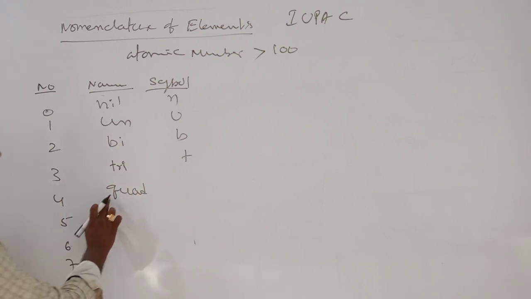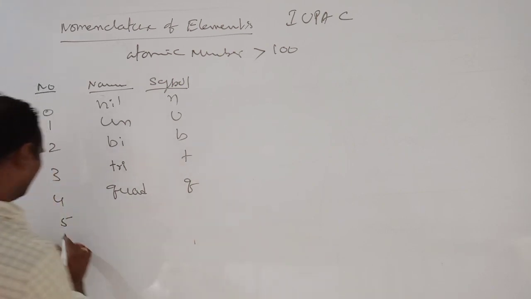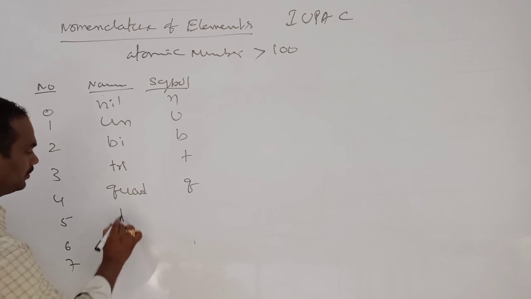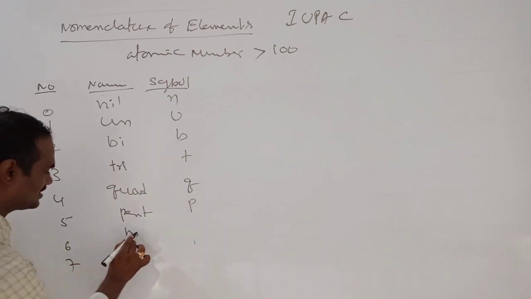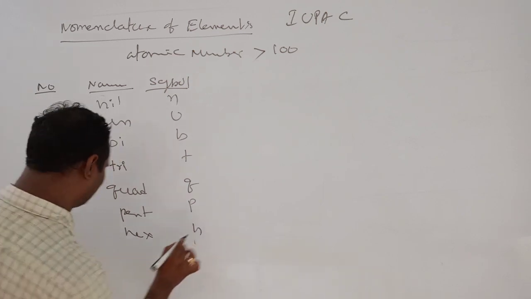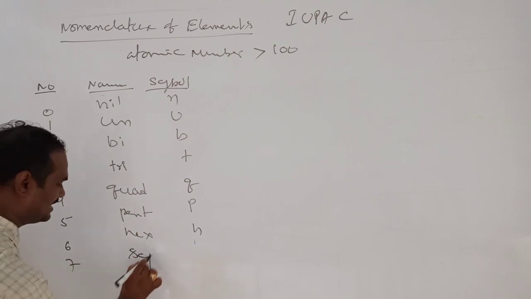So the symbol is Q. 5, pent, P. 6, hex, H. 7, actually hept should come, but H is repeated, that's why we are using sept.